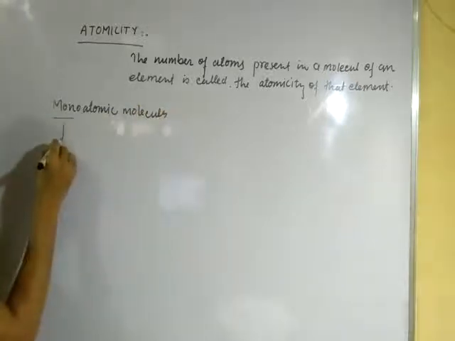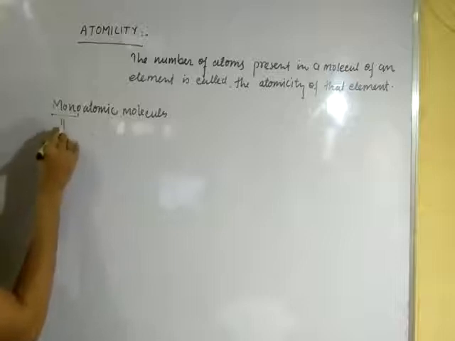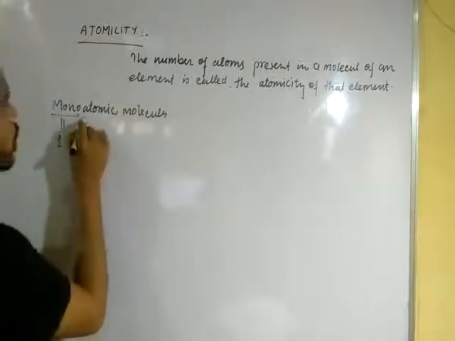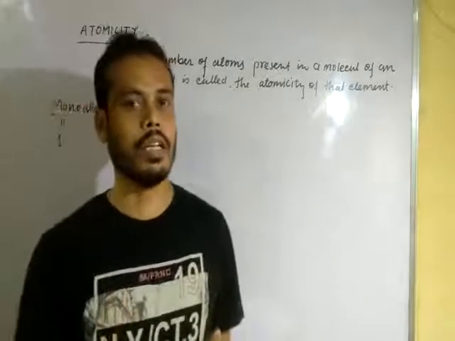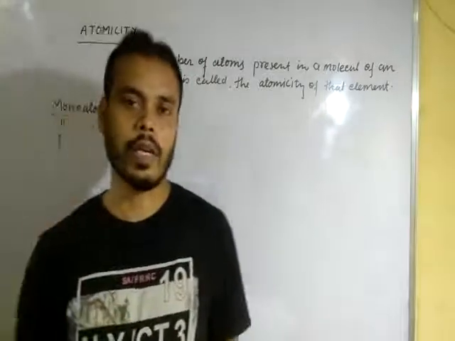Here the word mono is equal to 1. That means a molecule which consists of only one atom is called a monoatomic molecule.